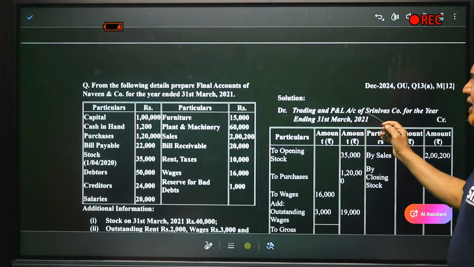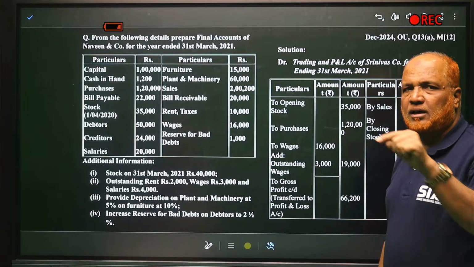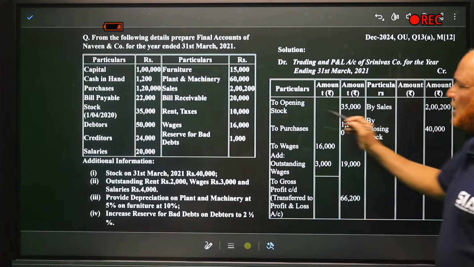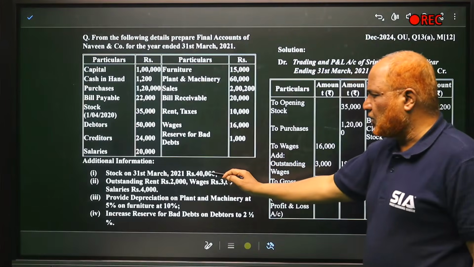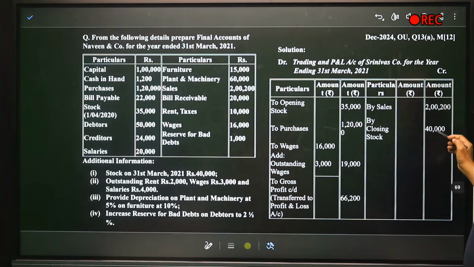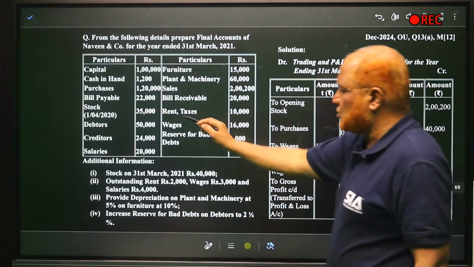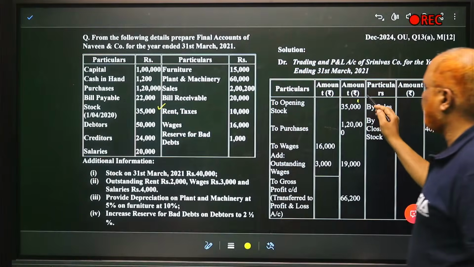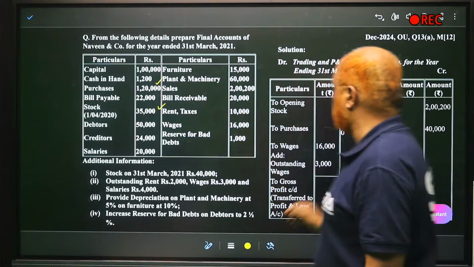So first of all, trading and profit and loss account for the year ended 31st March. 4 items we have to take in trading account. Sales 2,200,000. Here it is given 2,200,000 sales. Closing stock is given 40,000. Only 2 items on the credit side. Debit side, opening stock 35,000. Purchases 1,20,000.